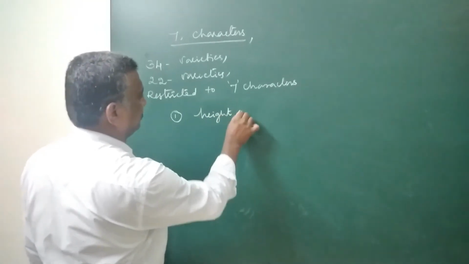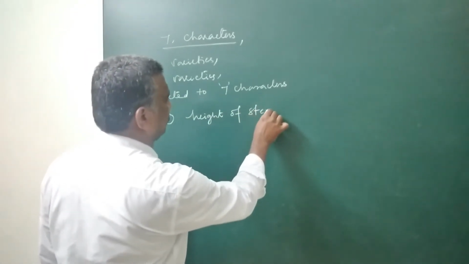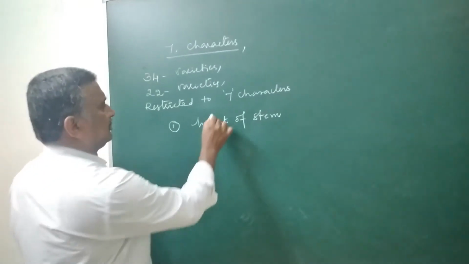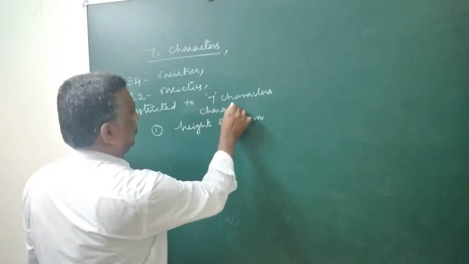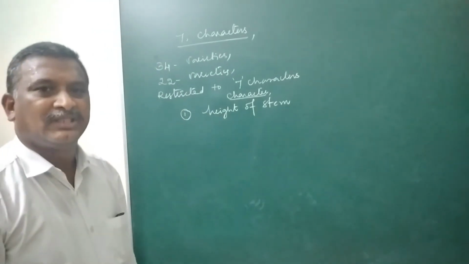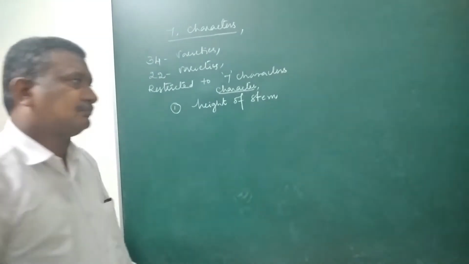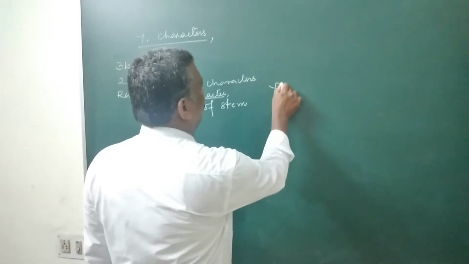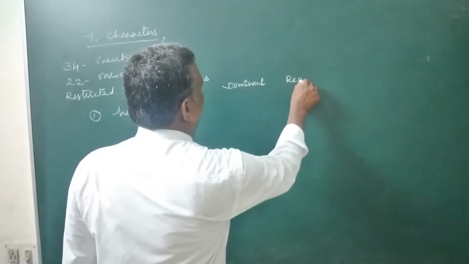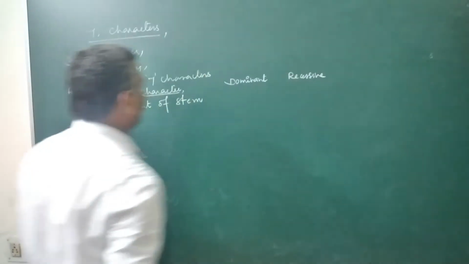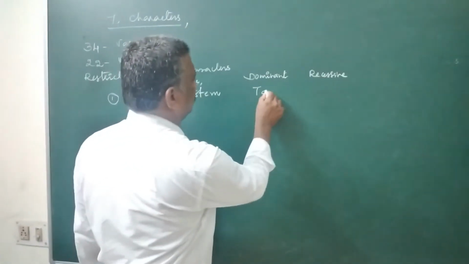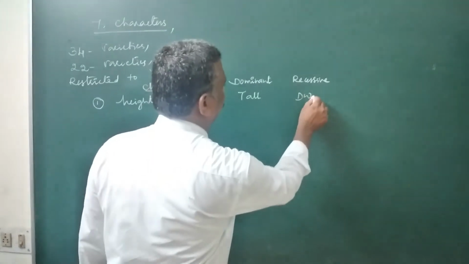Number 1, height of the plant, height of the stem. This is a character. Every character will have its own alternative forms. We simply call them a trait. So here, a dominant trait and a recessive trait. For height of the stem, the dominant one here is tall. Here is a dwarf.